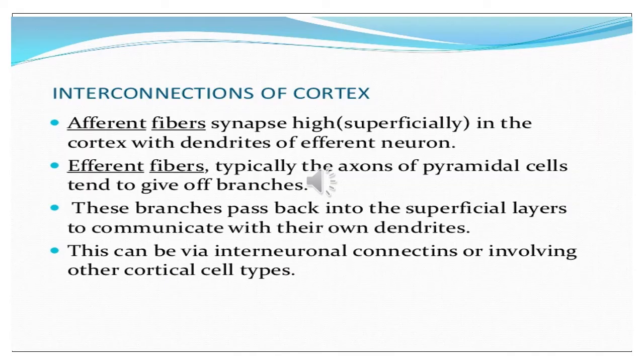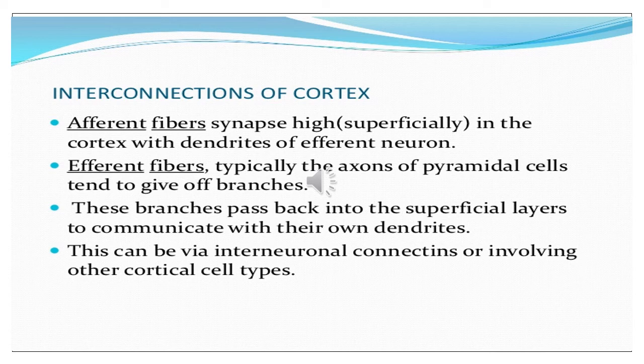Now, coming over to the interconnections of the cortex. It has afferent fibers which synapse high, that is superficially in the cortex, with dendrites of the efferent neurons, while the efferent fibers, typically the axons of the pyramidal cells, tend to give off branches. These branches pass back into the superficial layer to communicate with their own dendrites, and this can be via the interneuronal connections or involving other cortical cell types.